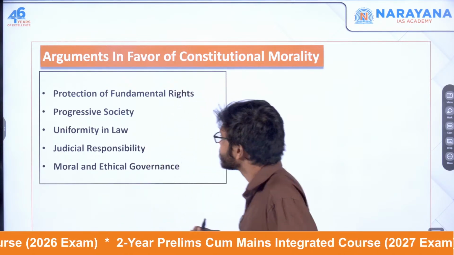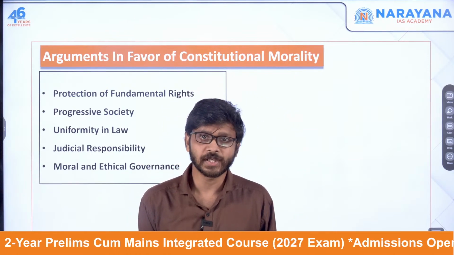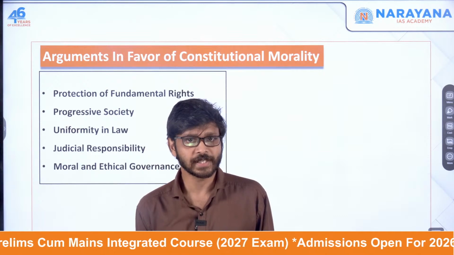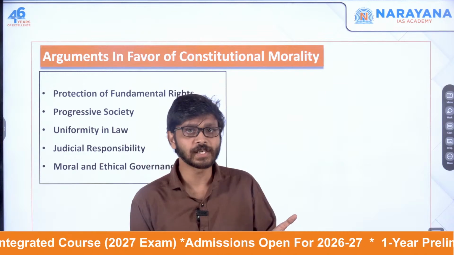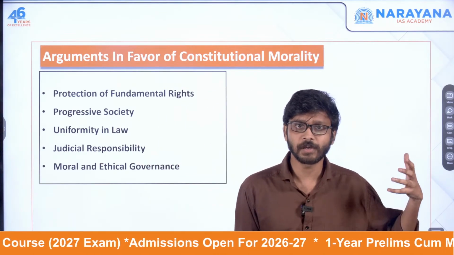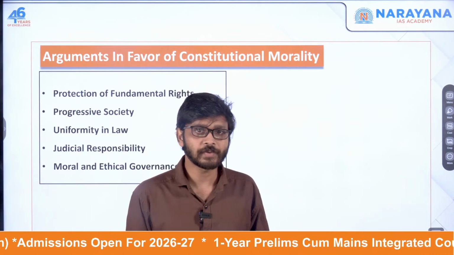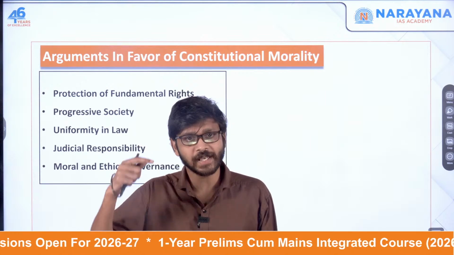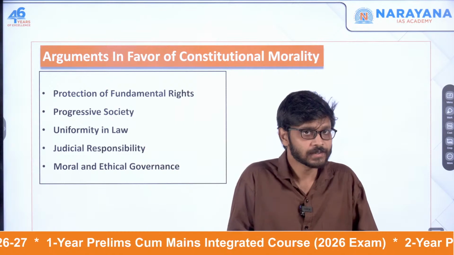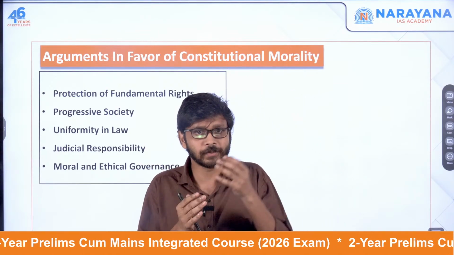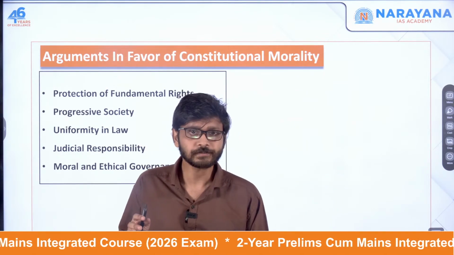Another one is progressive society. This constitutional morality ensures that we are actually moving to a progressive society. It facilitates societal progress. If a country where slavery was once legal embraces this constitutional morality, the courts might declare slavery unconstitutional because it goes against the core values of equality and justice. So like that, we have to be updated, we have to upgrade ourselves. This helps the society to evolve towards a more fair and inclusive world.